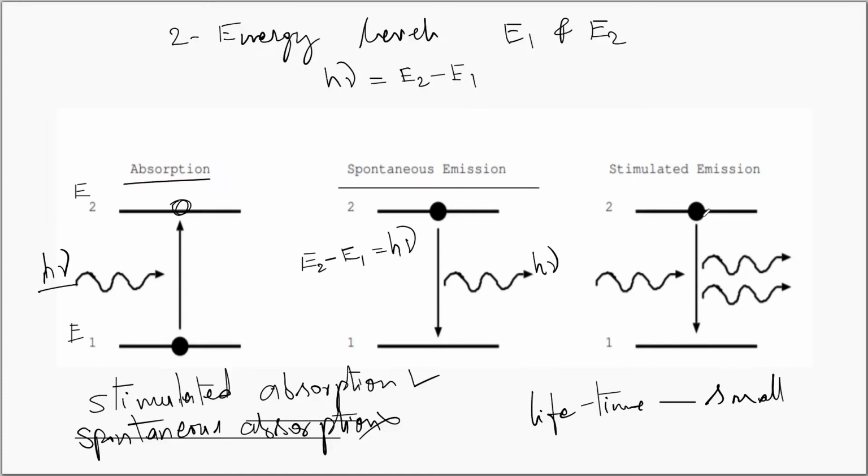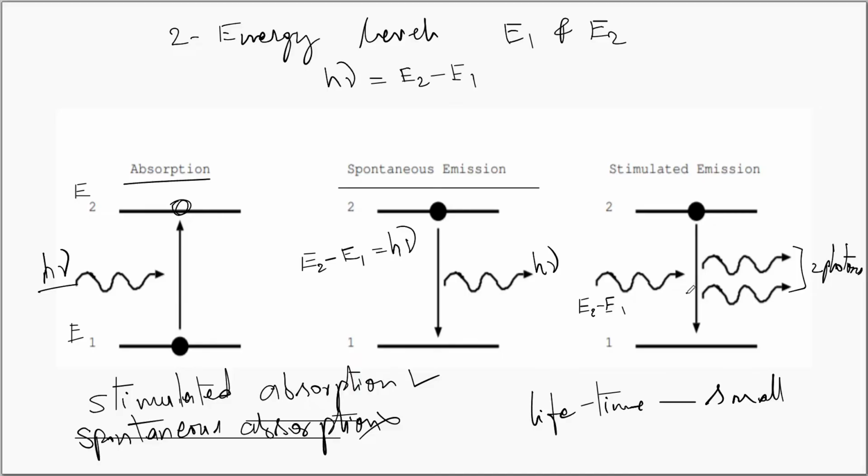Suppose you have an electron in its excited state and a photon whose energy is equal to E2 minus E1 comes in resonance with the electron that is in the excited state. Then this photon can force a downward transition of the electron from energy level E2 to E1, and while making a downward transition, another photon is released. So the initial photon is triggering, or it is initiating, or it is forcing a downward transition from E2 to E1. Thereby we are having the initial photon and the photon emitted from the downward transition process. Here we have two photons.